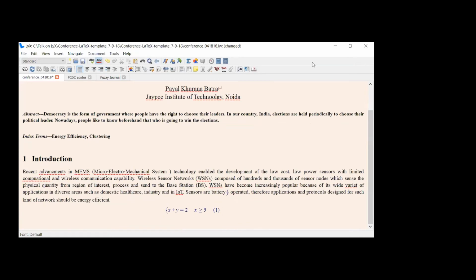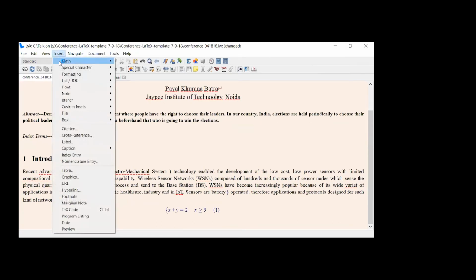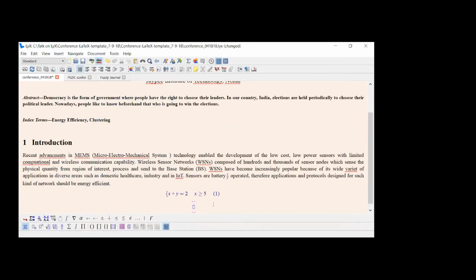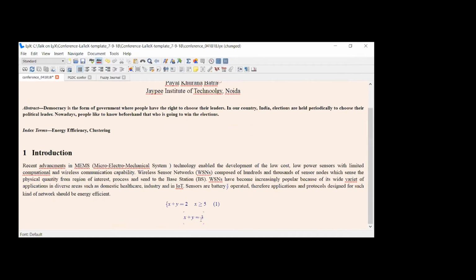In the same way, if you want to write an equation but you don't want any number to be displayed, you simply use the display formula. Here, no equation number will be there. x plus y is equal to 3. So here no equation number is there. Let me now create a PDF to show you how it looks in IEEE format.